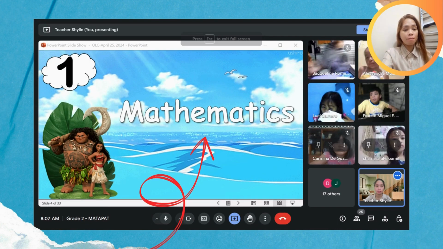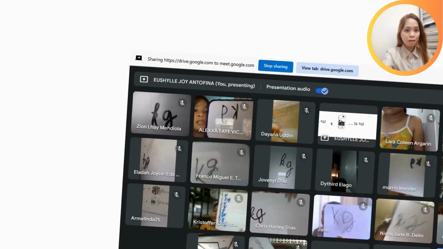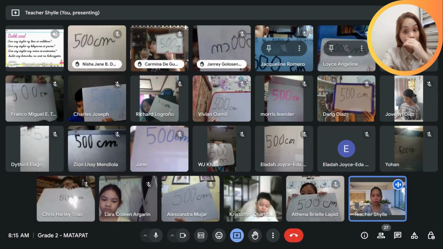For instance, in my math lessons, with the unit of measures as the topic, such as gram, kilogram, meter, or centimeter, I would assess my learners whether they've learned the lessons or not by asking them what appropriate unit of measures they would use based on the given picture. So this is another example of their answers.